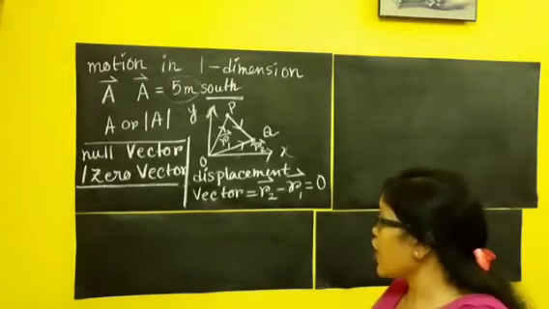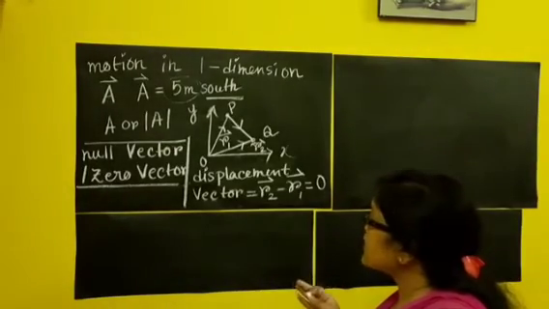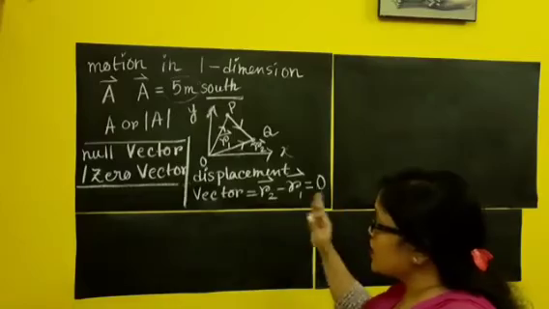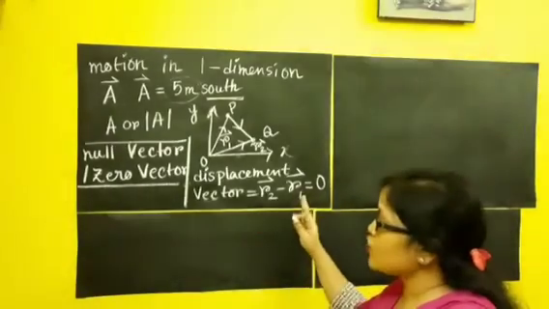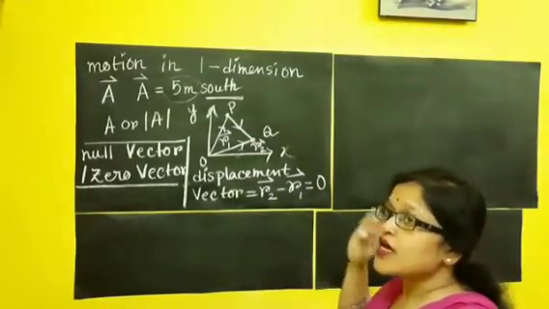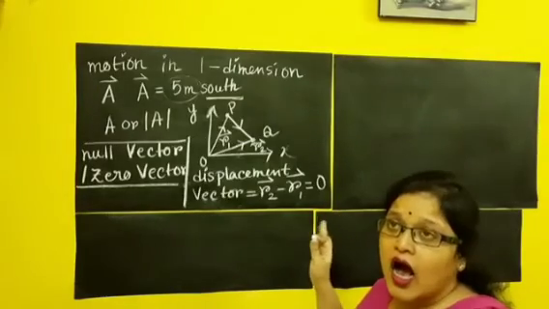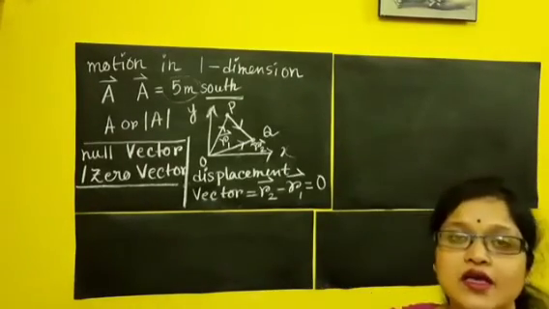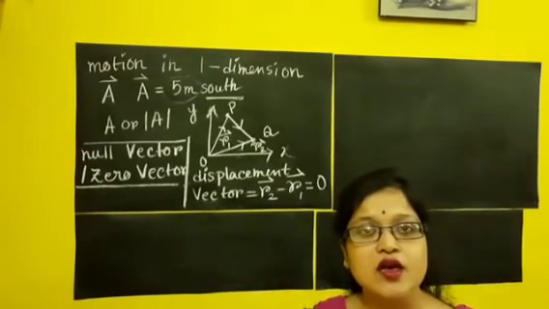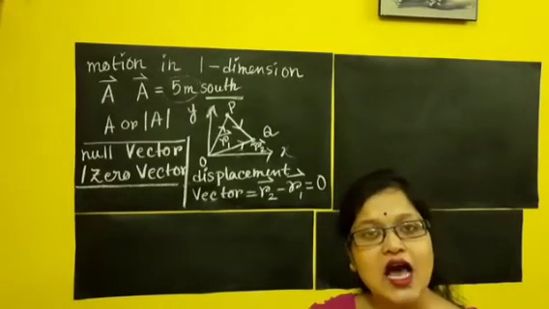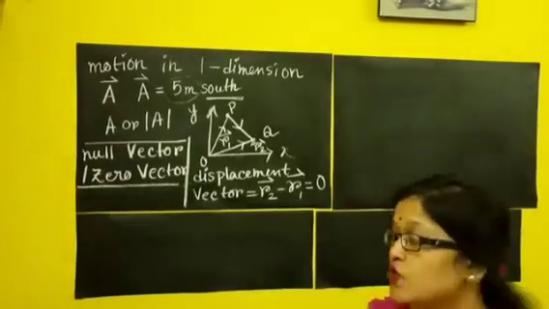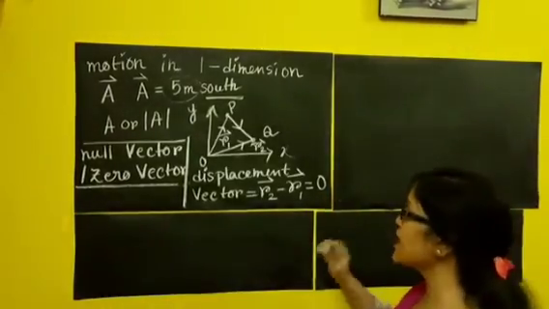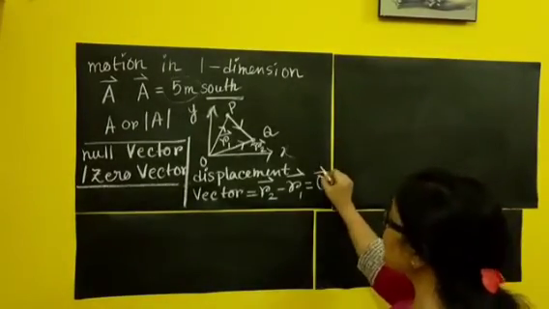Therefore, if the displacement vector gives me a 0 from vector subtraction, then obviously if I am performing calculation on vector quantities, as a result I will get a vector quantity. So here this 0 is not a scalar 0, this 0 is a vector 0.